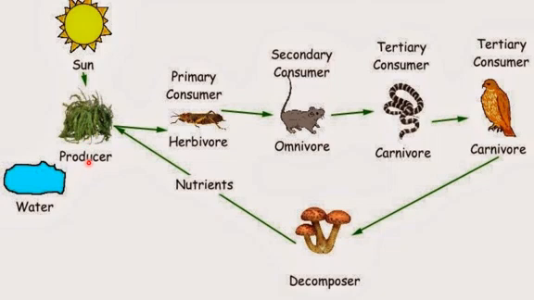You can see in the picture that there is sunlight, and in the presence of sunlight there is a producer. This producer is eaten by the herbivore. Then this herbivore is eaten by the omnivore. Then this omnivore is taken by the carnivore, and this carnivore is taken by another carnivore. And then this carnivore is decomposed, and after decomposition it gives some nutrients to the producer again. And in the presence of the sunlight and the water, this producer is surviving again.